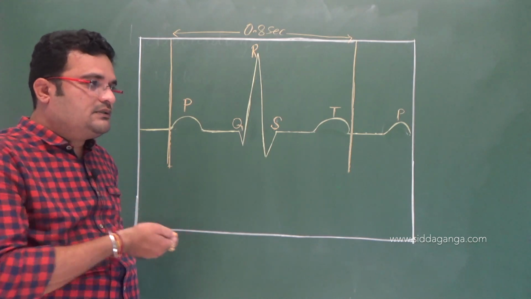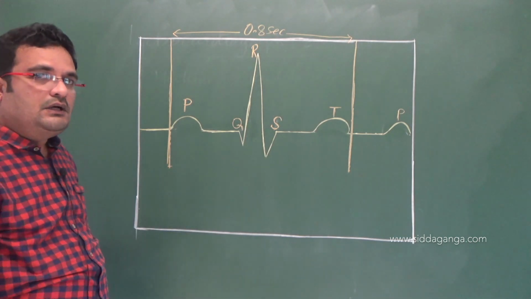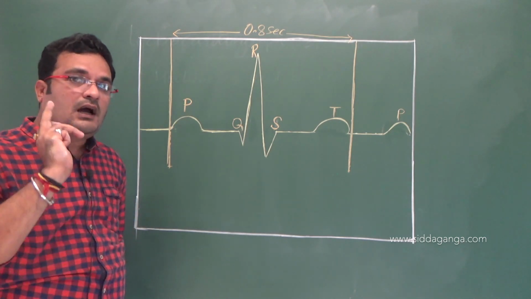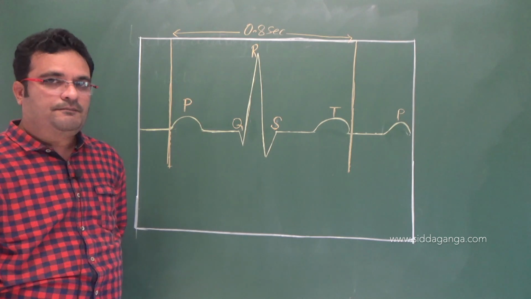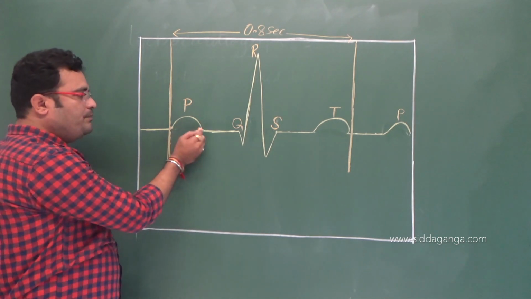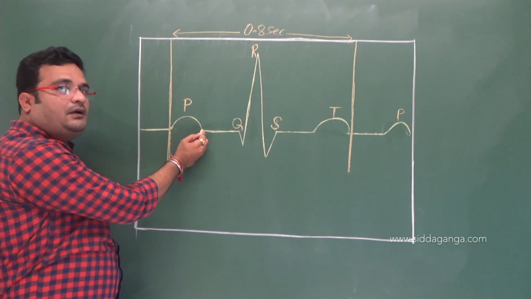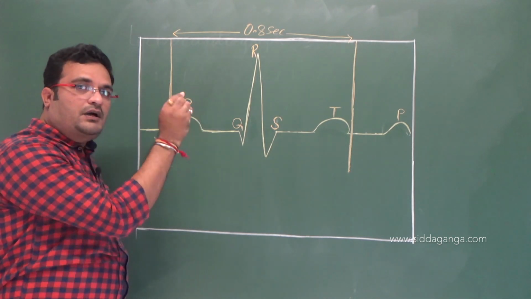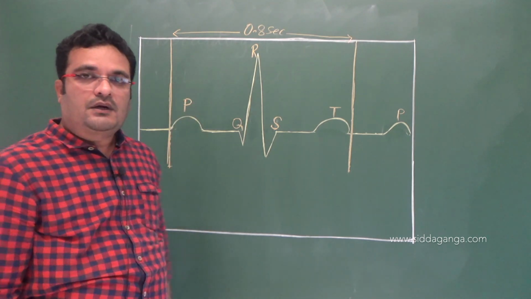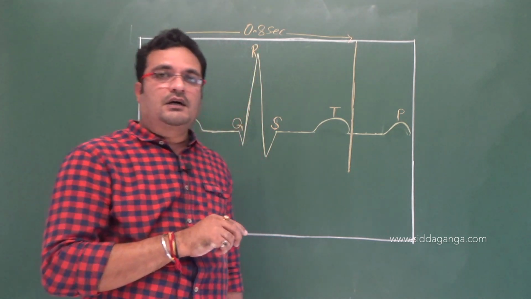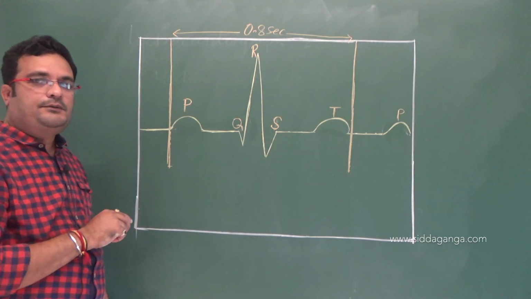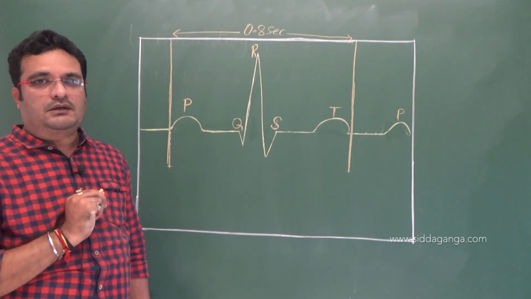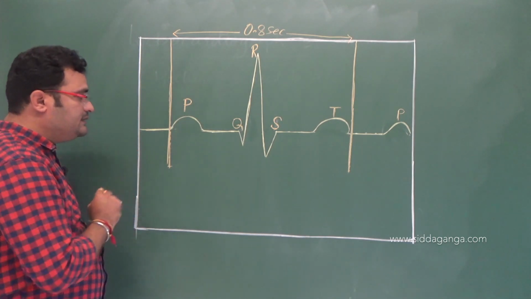When the impulses start from the SAN, the atria contract first. So the P wave is the result of atrial contraction, that is, depolarization of atria, as the impulses start from the SAN and move around the auricles, resulting in contraction.